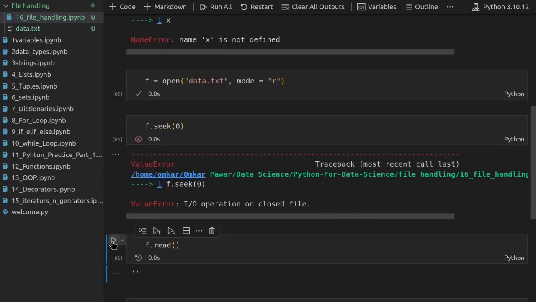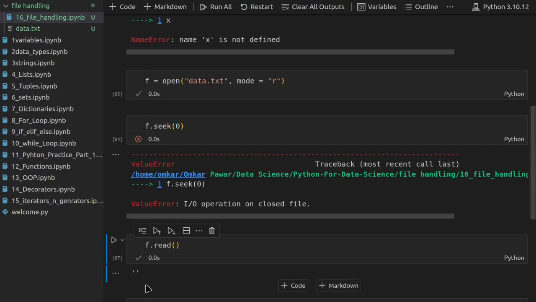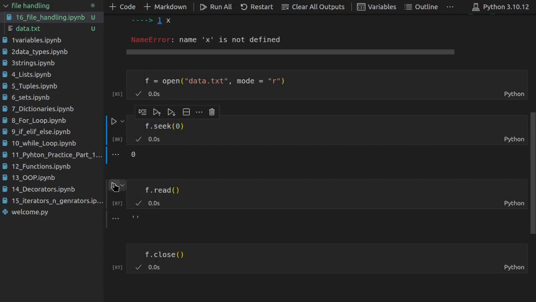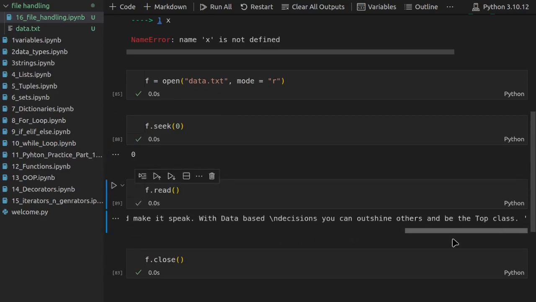After that I will read my data. After first reading, my cursor is now at the end of the information, at the end of the characters. What will happen if I run it again? I am not getting anything as a return. Now I will again click on seek. So I will move my cursor to the beginning, and after that I will again try to read. As you can see, I am able to read all the information again.